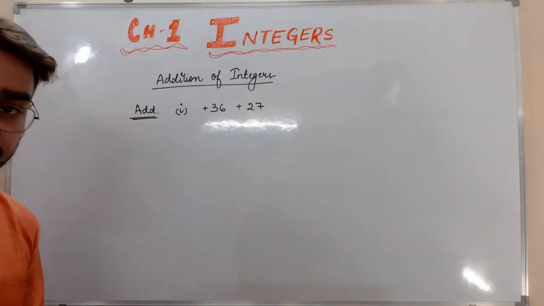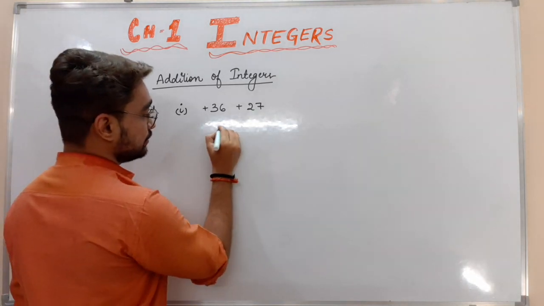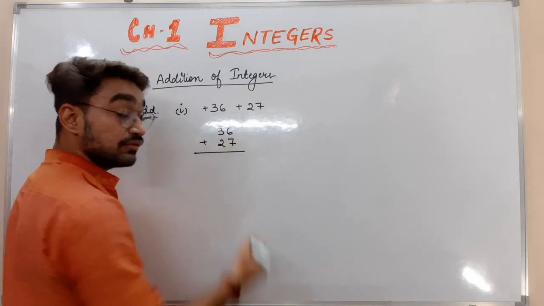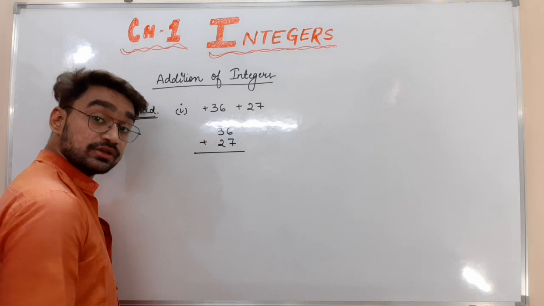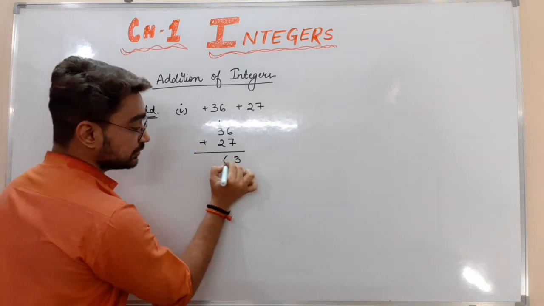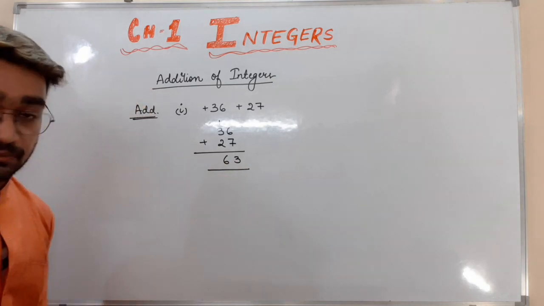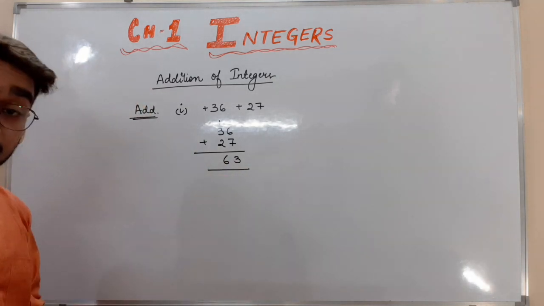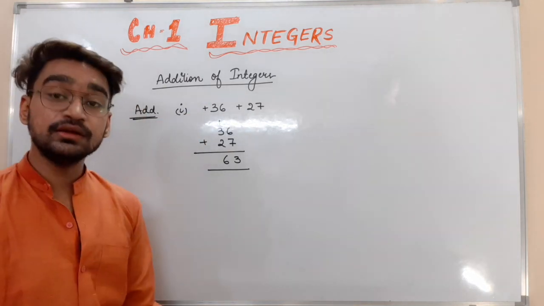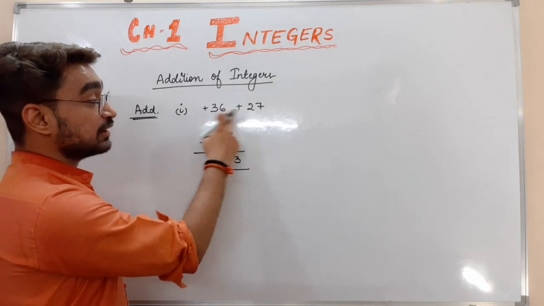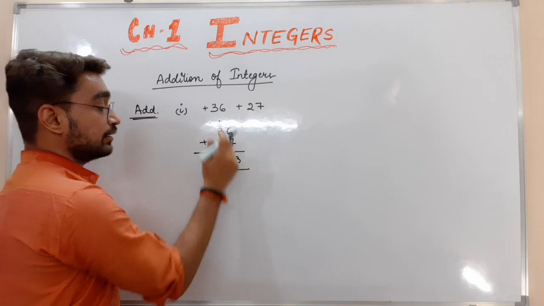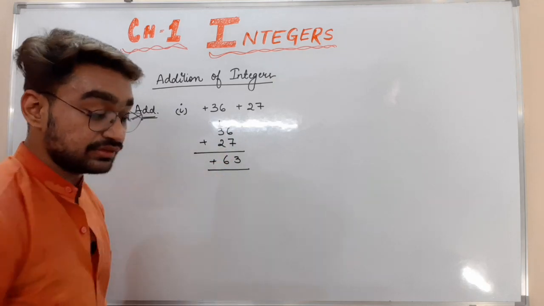Everyone can add it very easily, right? 36 plus 27: 6 plus 7, how much? 13. Good. 13, then 3 plus 1 is 4, 4 and 2 is 6. So the answer is 63 because both have the same symbol. Rule number 1 says that if two positive or two negative integers are being added together, we add their values irrespective of their symbols and put the common sign in the answer. What is the common symbol here? Plus, so it will be positive 63.